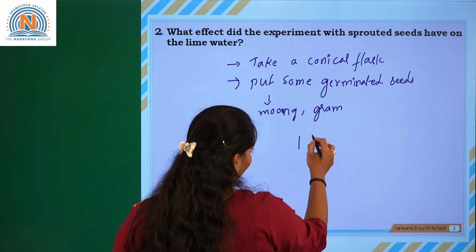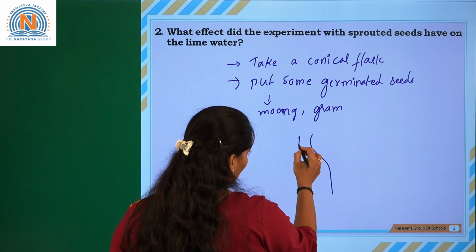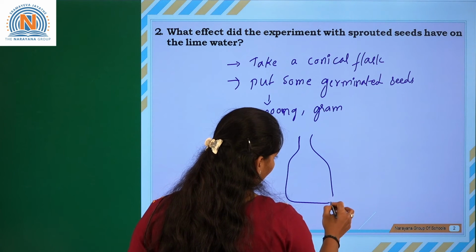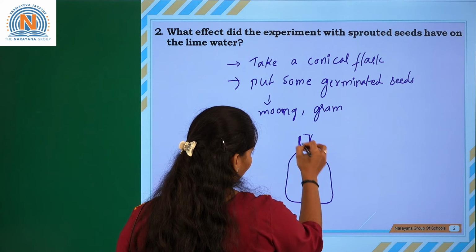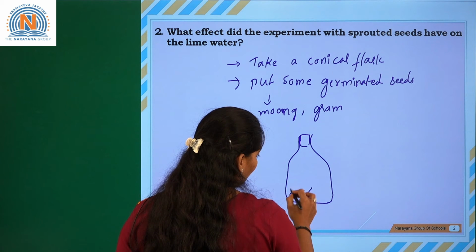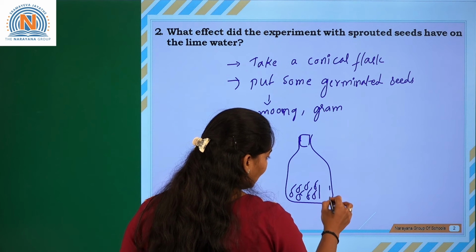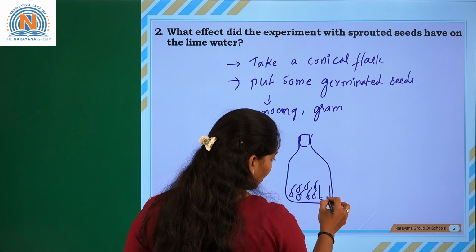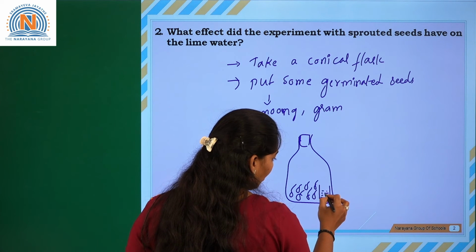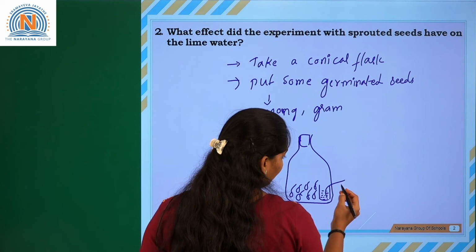If you are taking the glass jar, then before adding the sprouted seeds, on one side we have to take a small beaker with lime water.